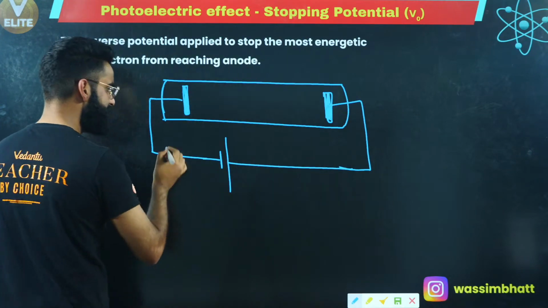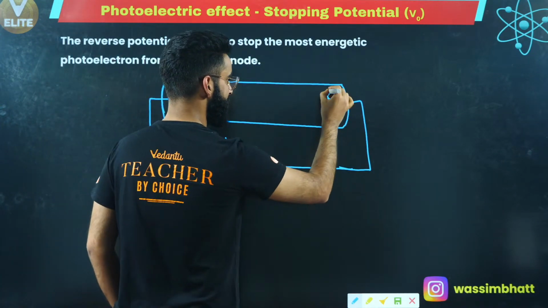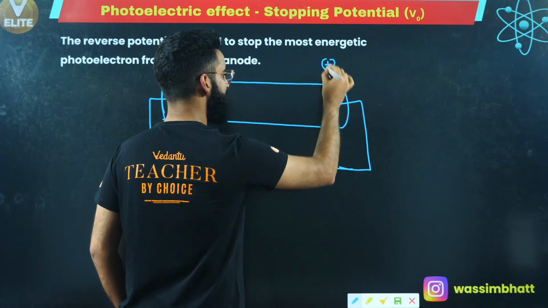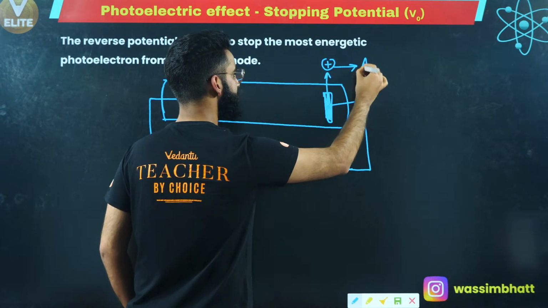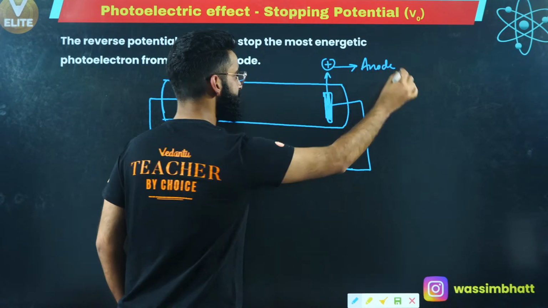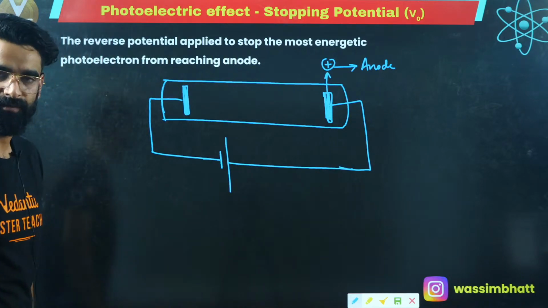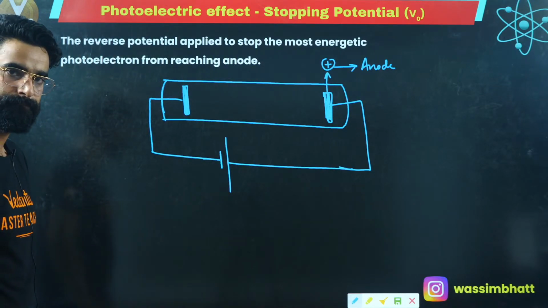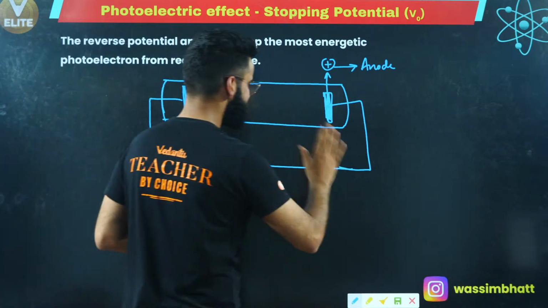That side connected to the positive terminal used to get the positive charge, and I used to call this electrode the anode, if you remember.